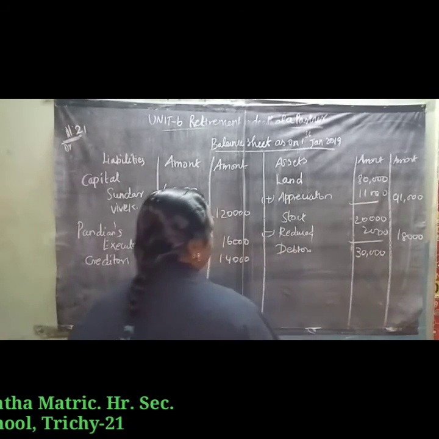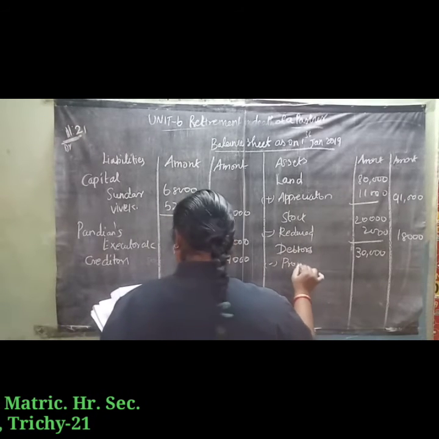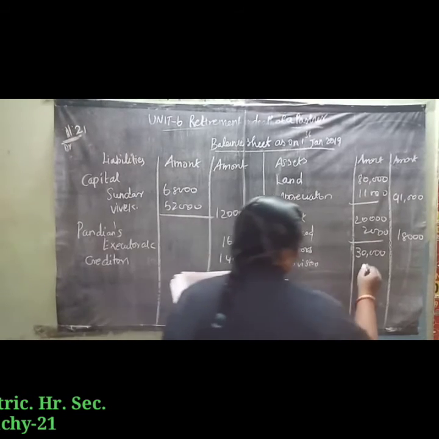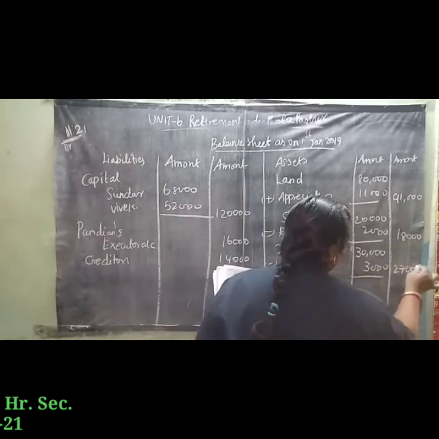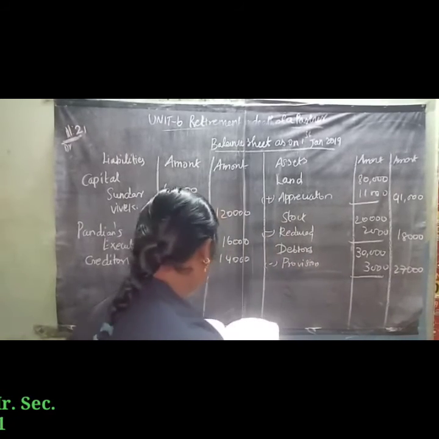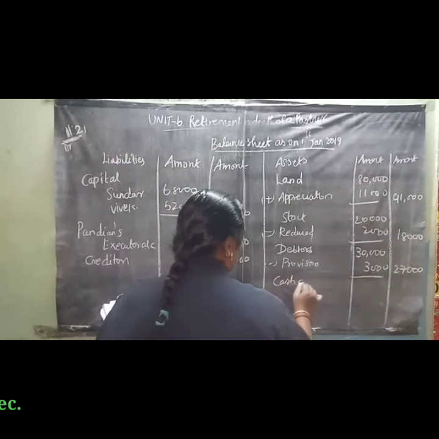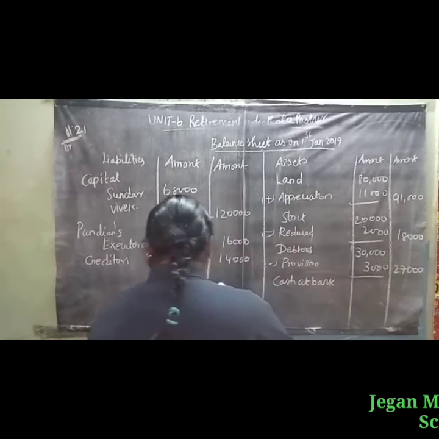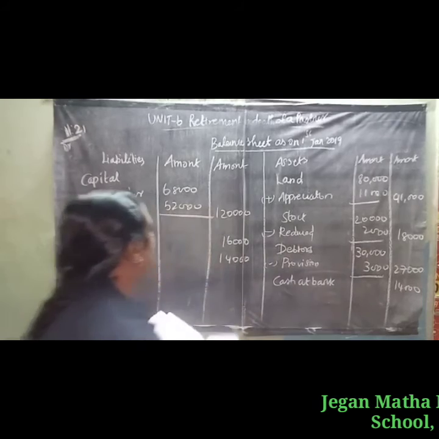The debtors value also decreases, so minus provision or decrease 3,000, giving 27,000. Next, cash at bank 14,000.